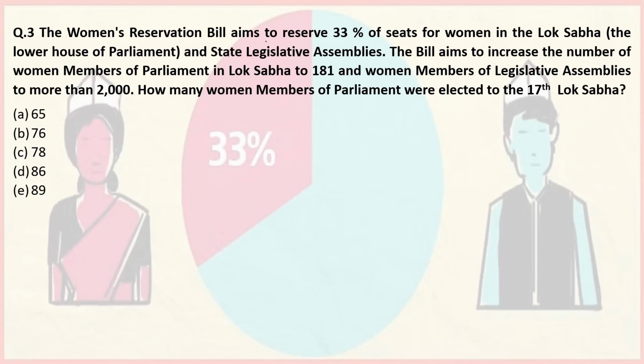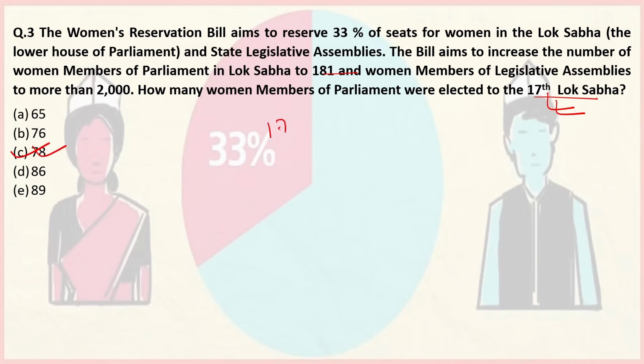The Women's Reservation Bill aims to reserve 33% of seats for women in the Lok Sabha, the lower house of parliament, and state legislative assemblies. The bill aims to increase the number of women members of parliament in Lok Sabha to 181 and women members of legislative assemblies to more than 2000. How many women members of parliament were elected to the 17th Lok Sabha? We already looked at this fact. The number is 78. So the answer is C for Calcutta.